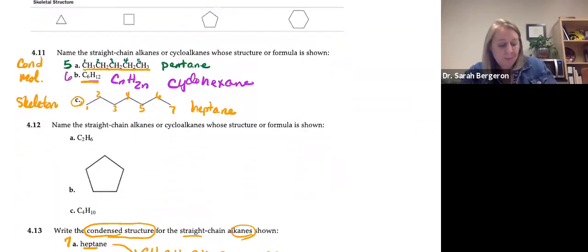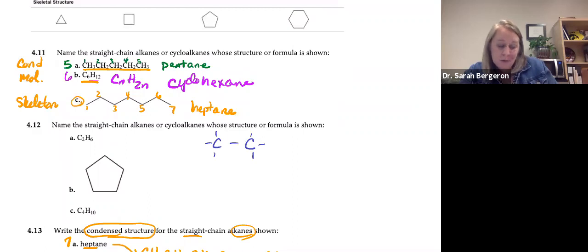Okay. So 4.12: name the straight chain alkane or cycloalkane whose structure or formula is shown. C2H6. You have two carbons, and then you need 6 hydrogens, 1, 2, 3, 4, 5, 6 hydrogens attached to those carbons.